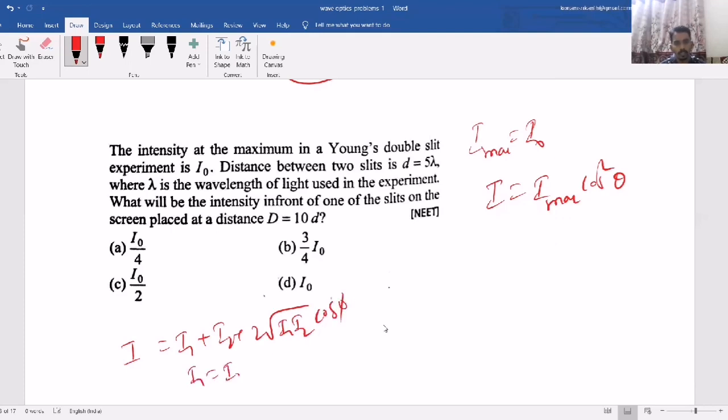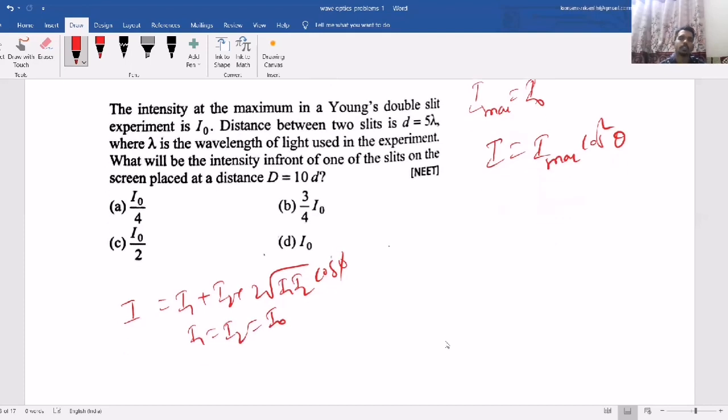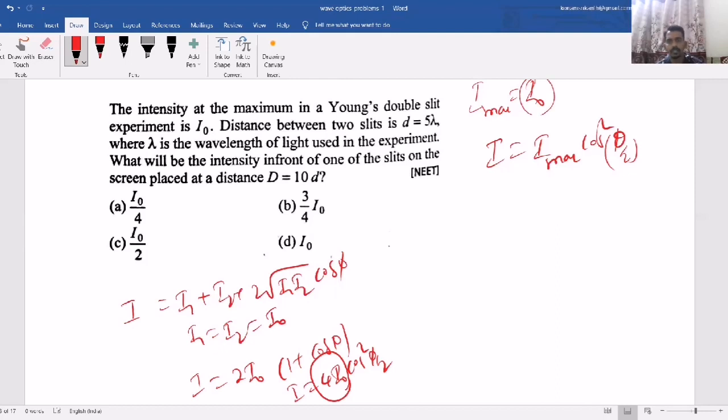Then when both are equal, I1 equal to I2 equal to I naught, then we have substituted. Then I equal to 2 I naught, if you take common, 1 plus cos pi. So I equal to 4 I naught cos square pi by 2, sorry, phi by 2. So where 4 I naught is the maximum intensity, that is the intensity at bright fringe, that is I maximum. So that value here they mention as I naught.